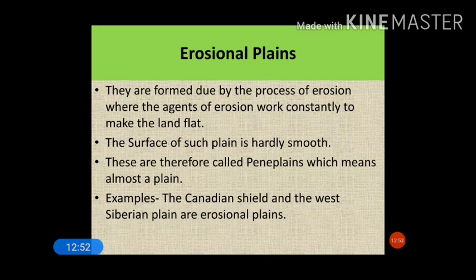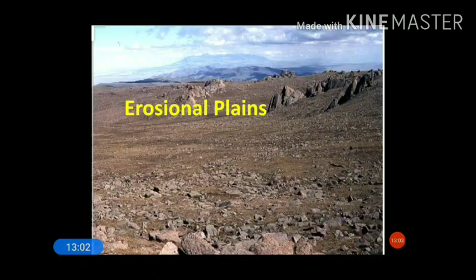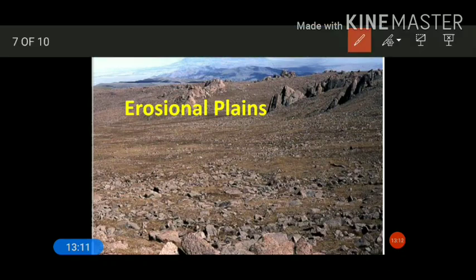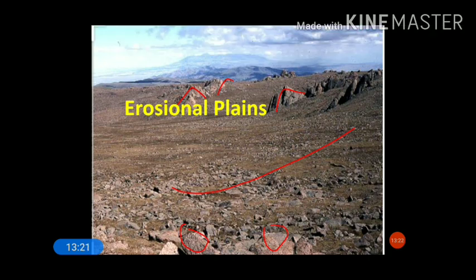Examples of peneplains, or erosional plains, are the Canadian Shield and the West Siberian plains. Now moving to the next point, you can see the image of an erosional plain, how it looks. As I already told you, the surface of the erosional plain is never smooth, rather there can be boulders or hillocks like this. So this type of plain is called an erosional plain.